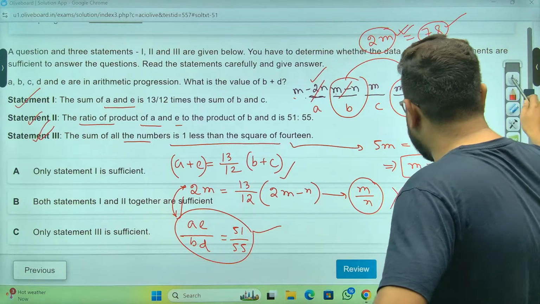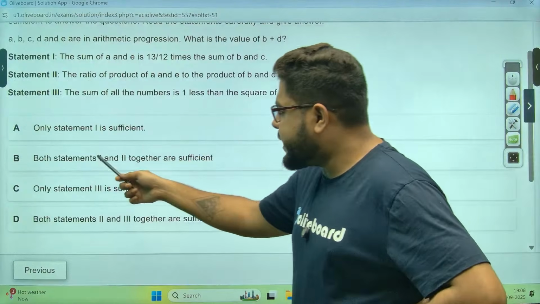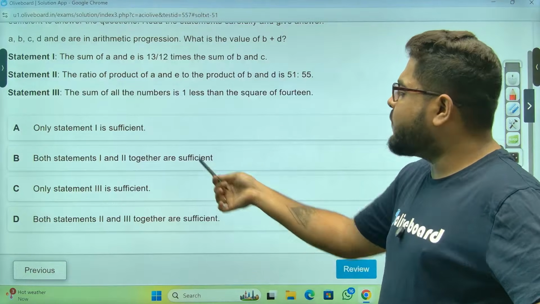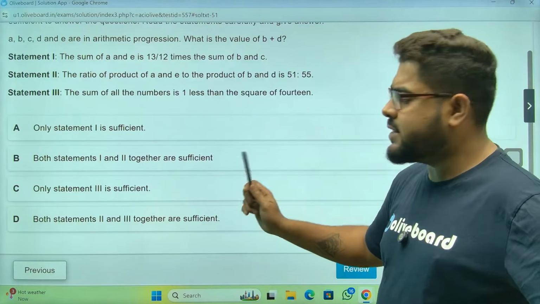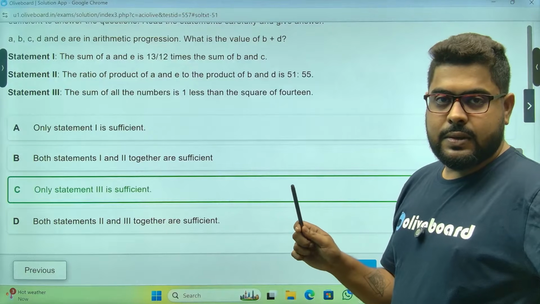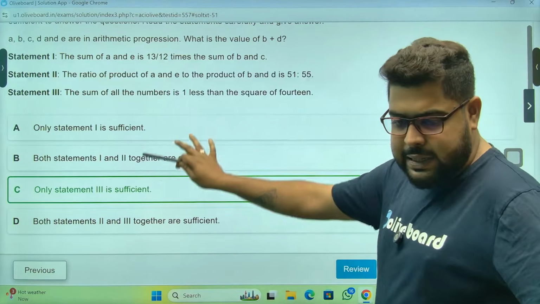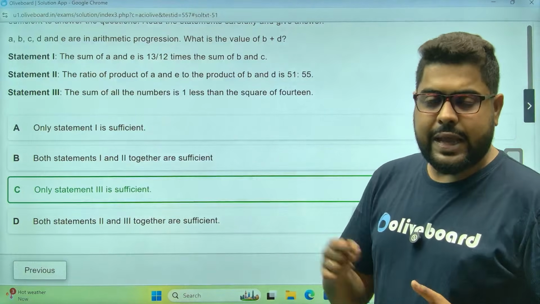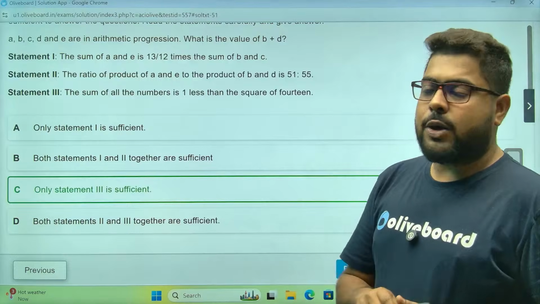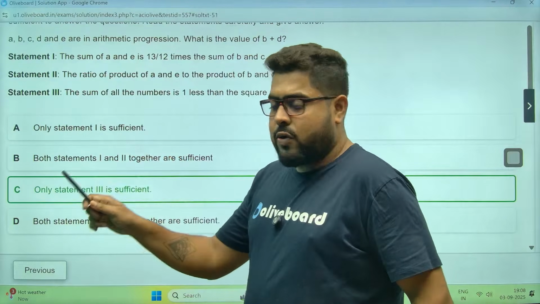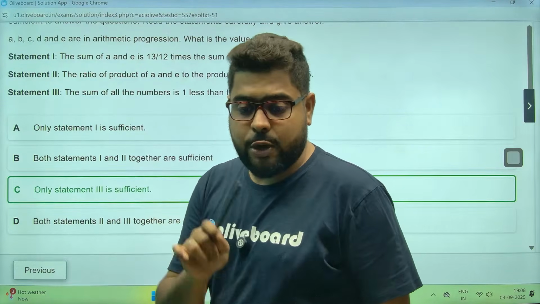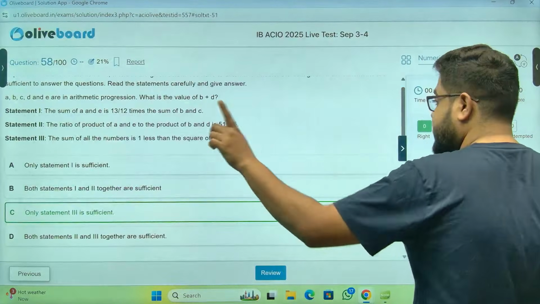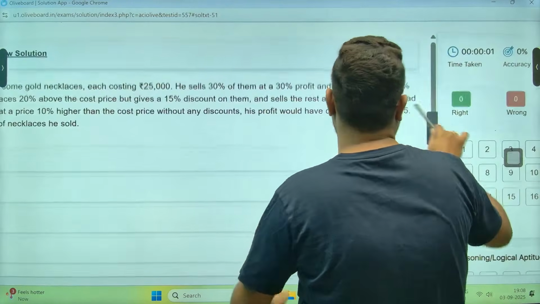If there is an option that says both statements 1 and 2, or statement 3, is sufficient, then I have to check 1 and 2. But there is no such option in this question, so I'll just check this one. Even after combining I will not get anything more, that is why I'm not checking. But there might be an option that only statement 3, or 1 and 2 together, is sufficient. There is a possibility that the options can be given to you like that. Now this was a good question.